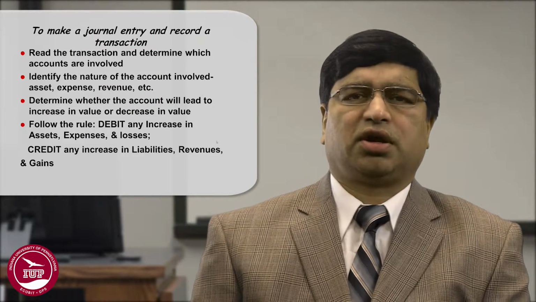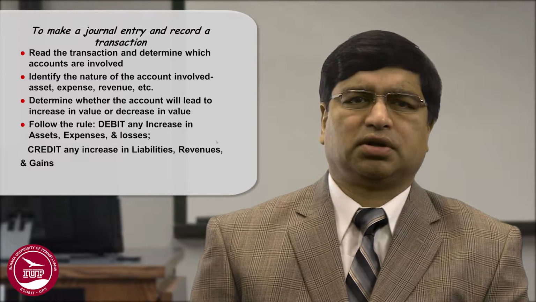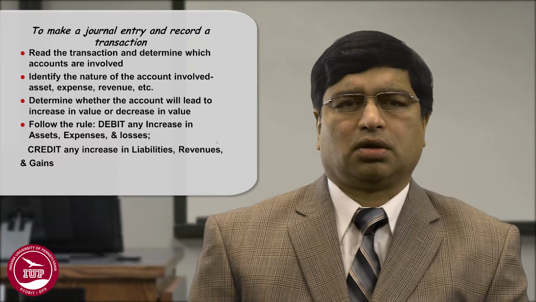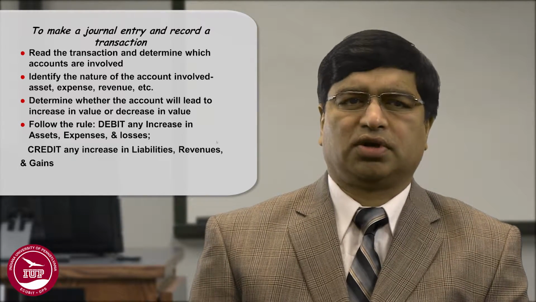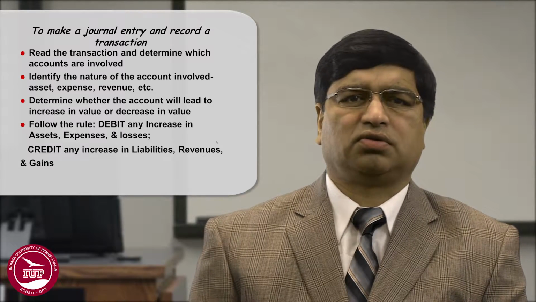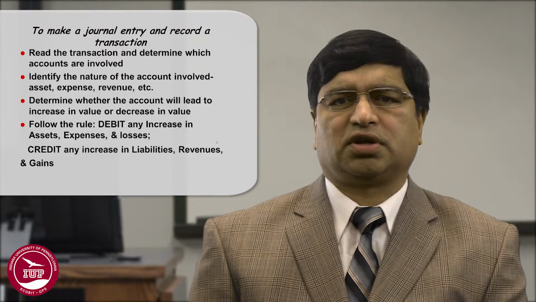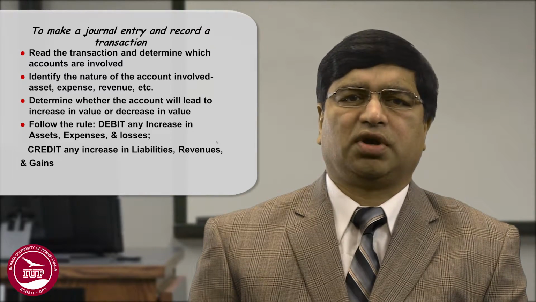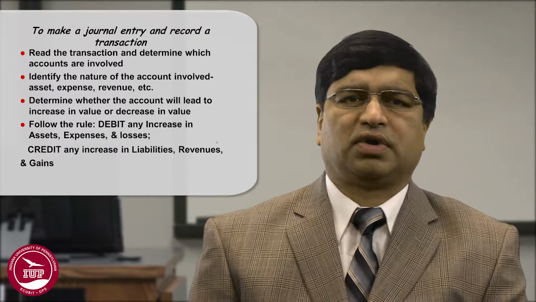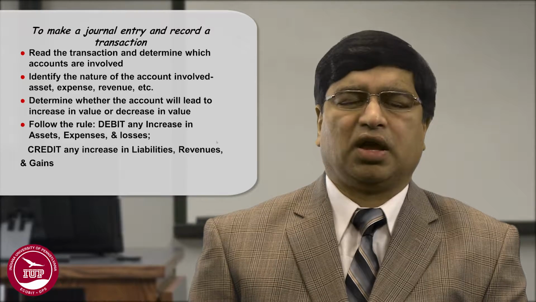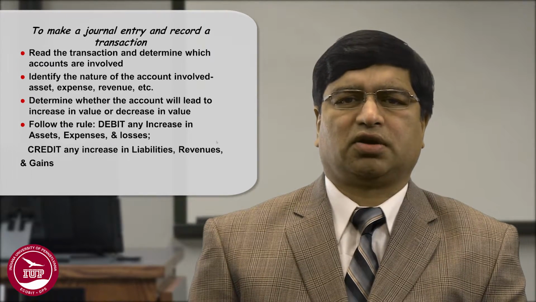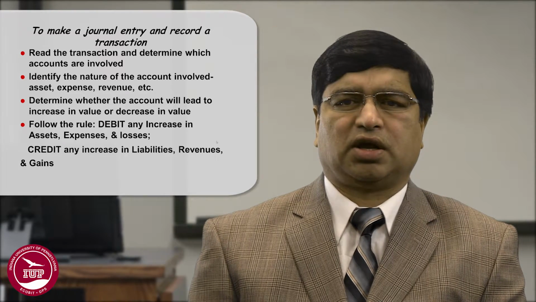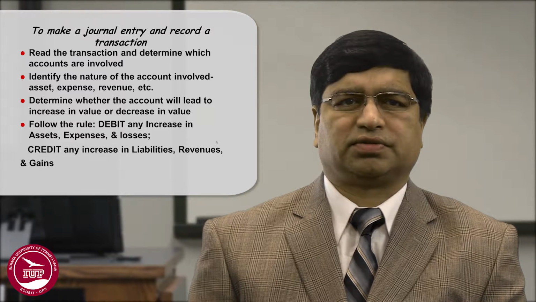Now, to make a journal entry and to record a transaction in the ledger, you read the transaction and determine which accounts are involved. You identify the nature of the account involved, that is, whether it's an asset, expense, revenue, etc. You will determine whether the transaction will lead to an increase or decrease in value of the asset, expense, revenue, etc. And then you follow the rules, that is, debit any increase in assets, expenses, and losses, or credit any increase in liabilities, revenues, and gains.